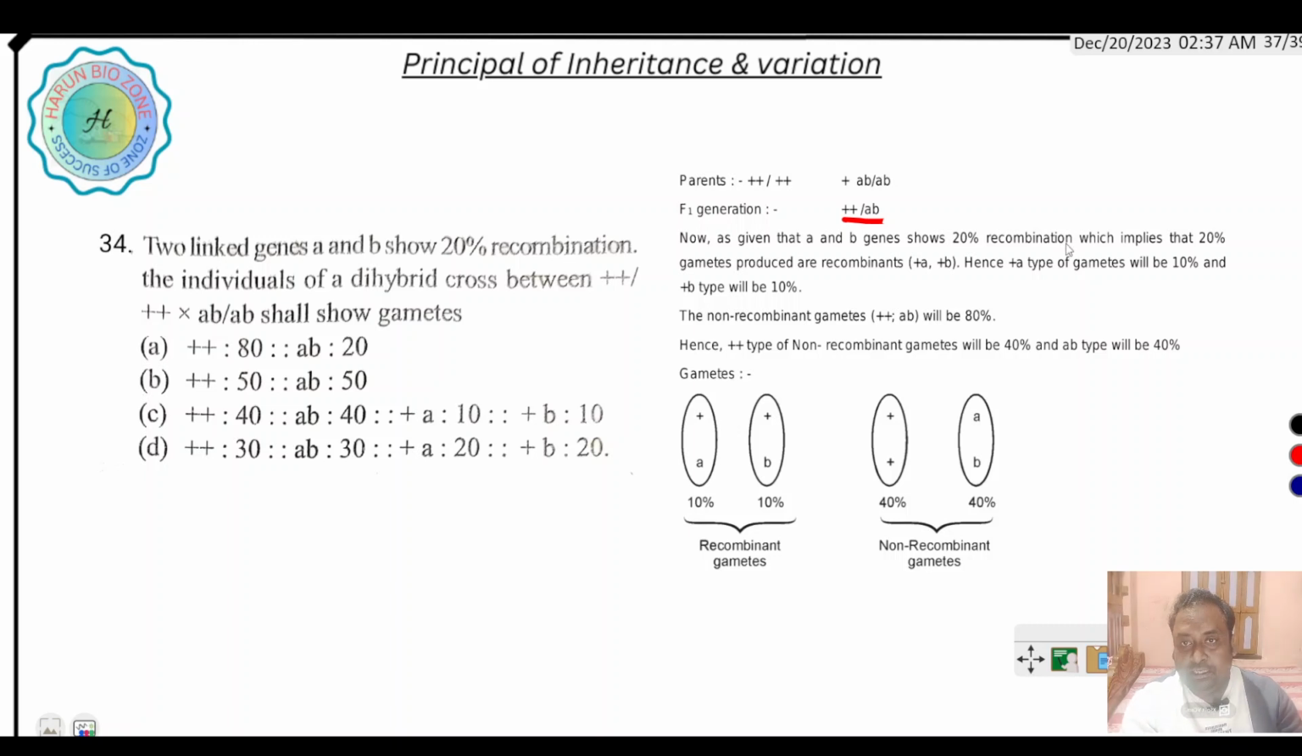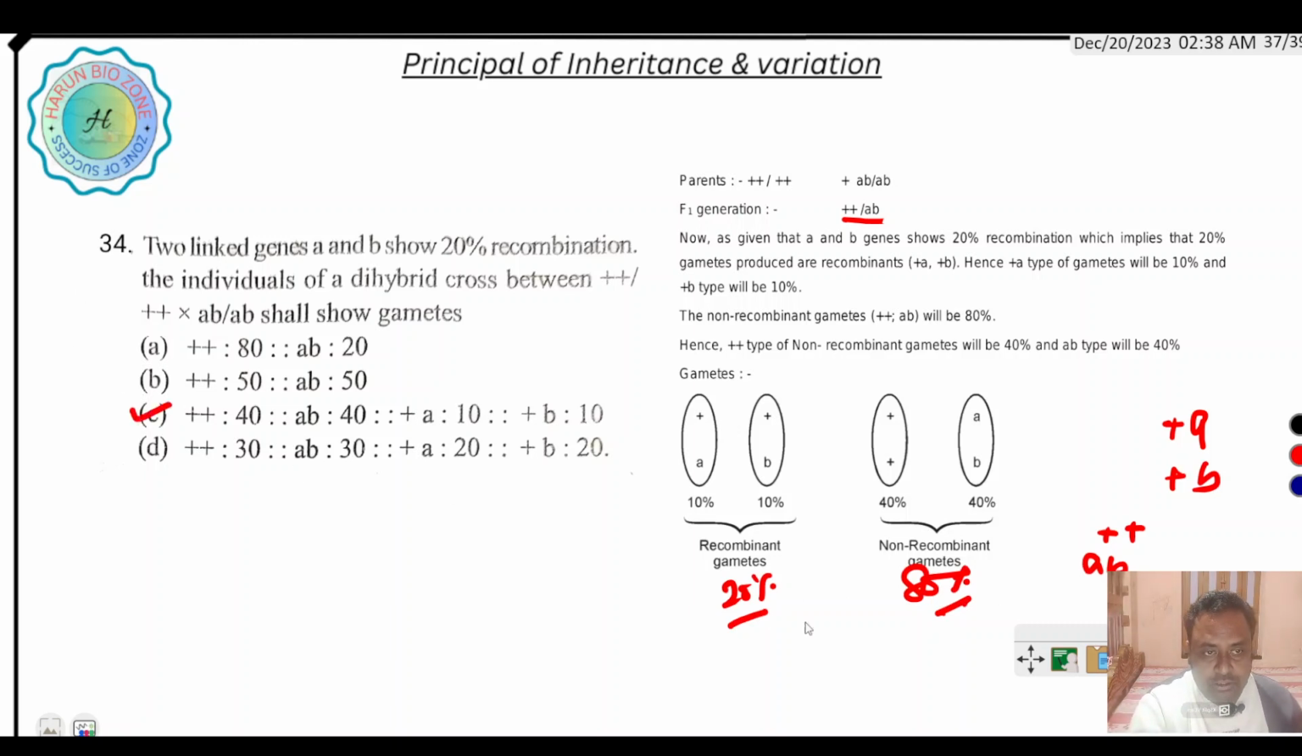Okay, 20% recombination means the combinations with plus A or plus B are recombinants, but this one is not recombination. Here you can see this is non-recombinant because the same type of genes are present on the same chromosome, but here recombination has occurred. So only 20% recombination occurs, and 80% are non-recombinant. I think you can understand the option.